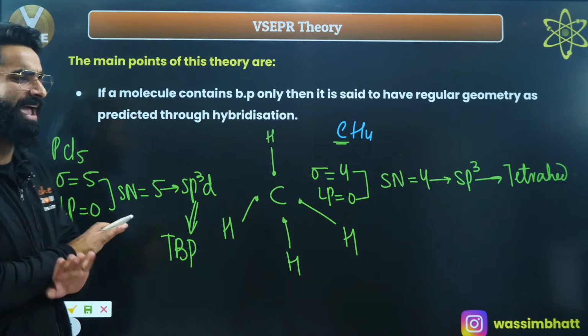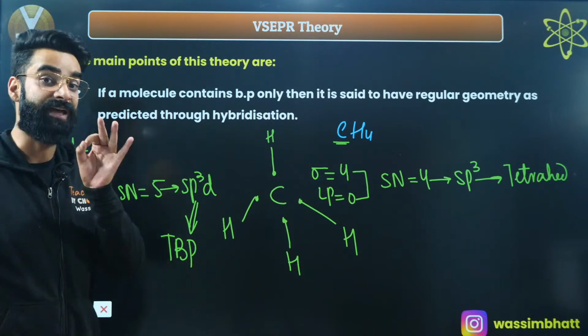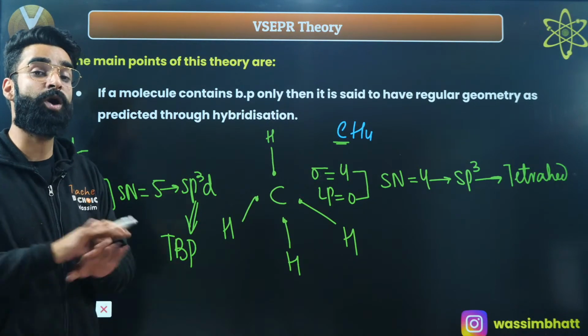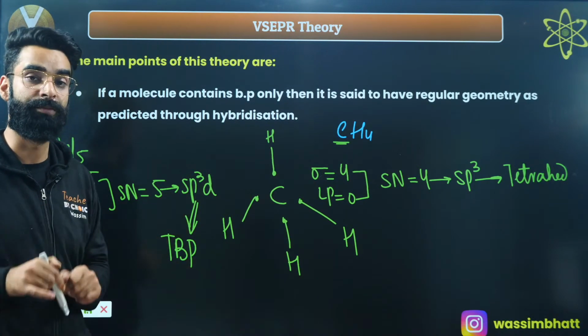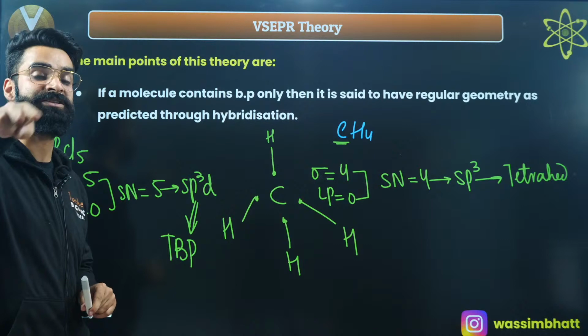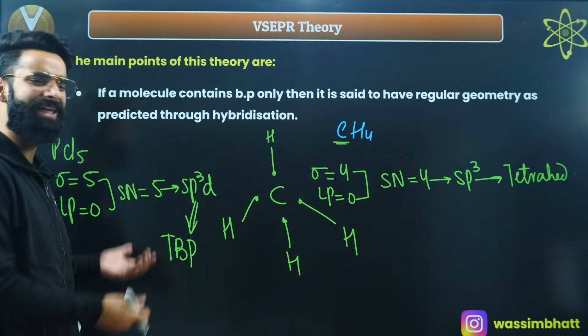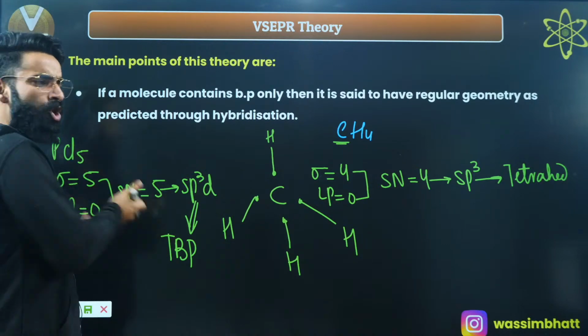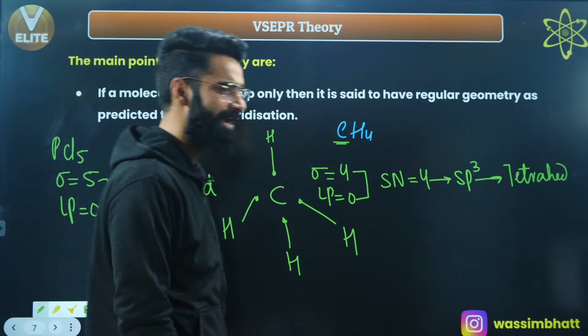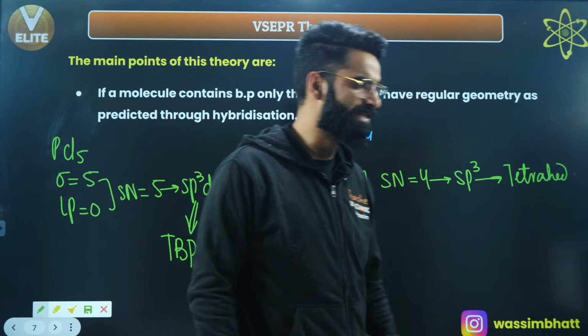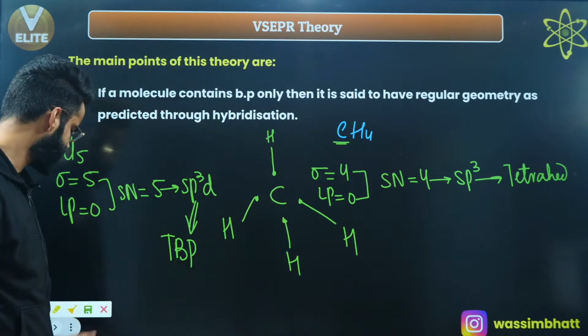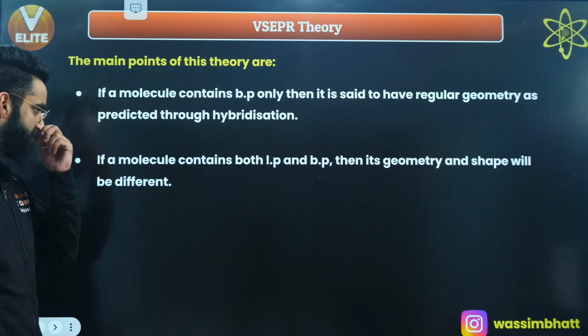The central atom does not have any kind of lone pair. And if in a molecule the central atom does not have any lone pair, do remember, whatever is going to be the expected geometry through hybridization, that is going to be the actual shape. So the actual shape of this molecule as well as the geometry of this molecule are both going to be the same. As simple as that. Perfect. Let's move on to one more point.